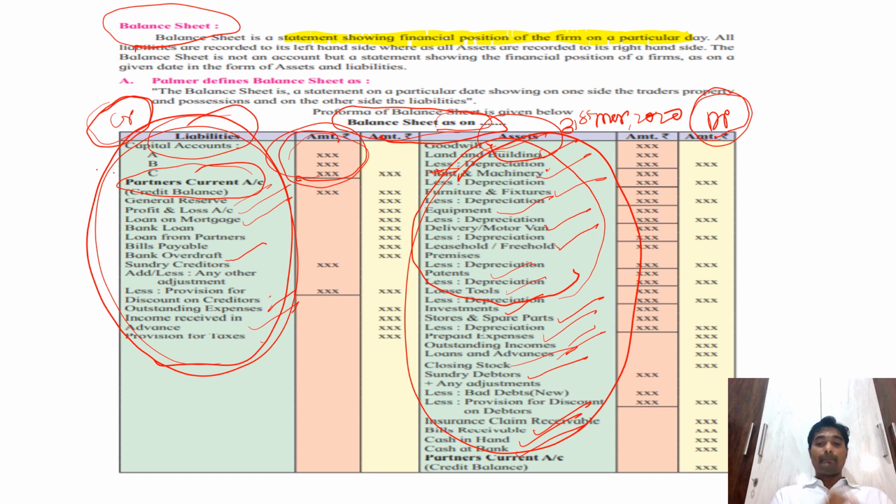But in case of a partnership firm, there are different partners. Now you see, in this case there are three partners. So whatever profit is earned by the business in the profit and loss account should be given to all three partners, because they are the partners. That is the main difference between the sole trading concern final account and the partnership final account. There the profit is given to the single person, and here the partners are there, and that is why it should be distributed among the partners.